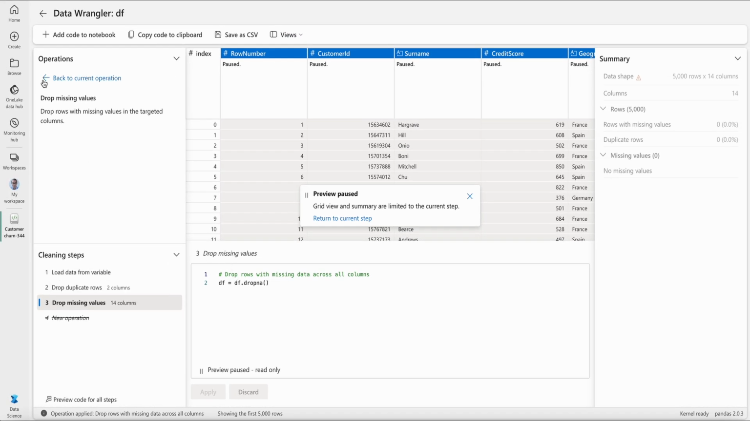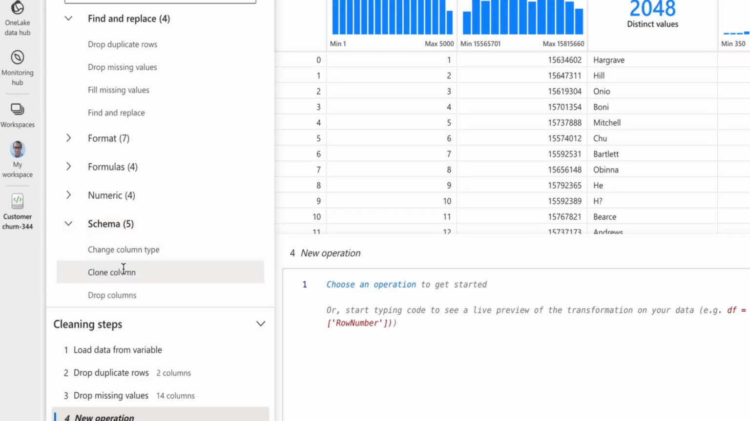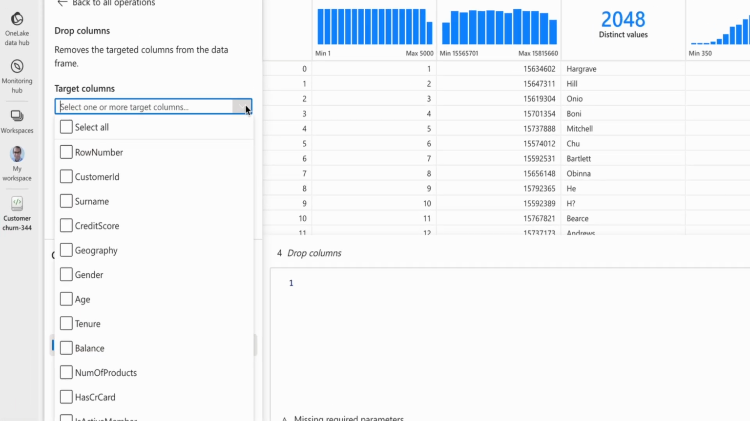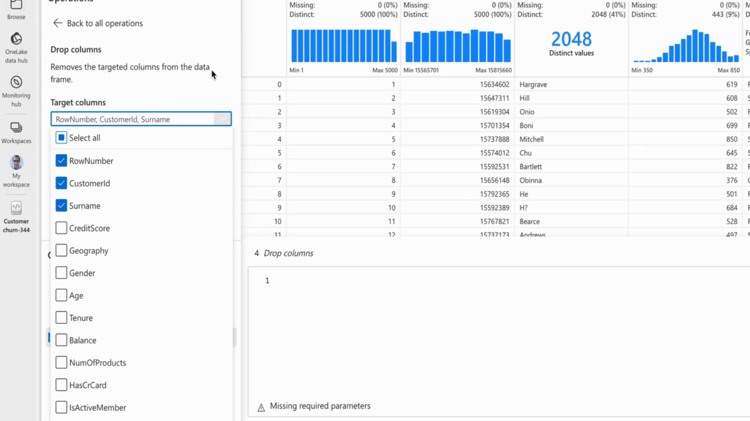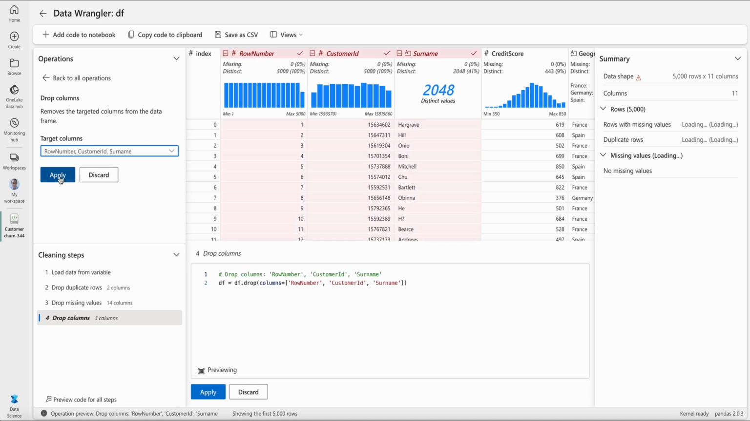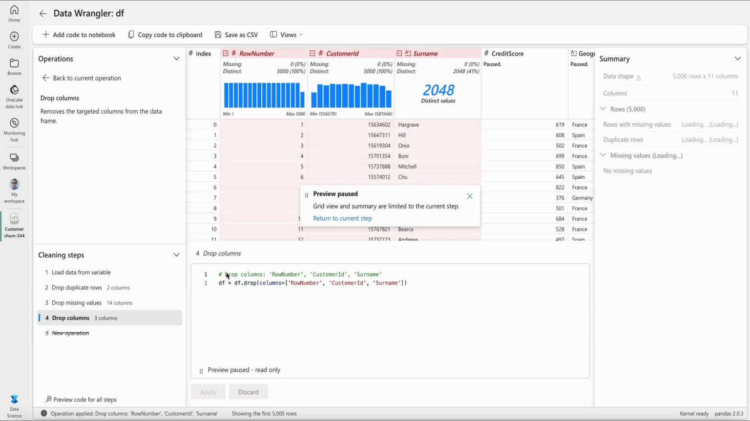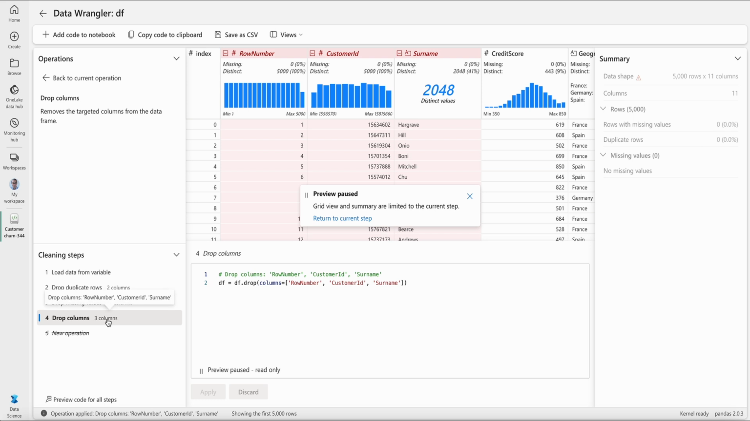For the last step, I'm going back again. I want to drop some columns which I think are not very useful. So I'm going to go to schema here, and then I'm going to say drop columns. And I'm going to select some target columns that I want to drop. So I'm going to look at, for instance, row number, customer ID, and surname. These are the columns that I don't think are very useful. So again, I'm going to do that. And then you can see that it shows me the preview here, and it generates the code for me. So you can see that it has already generated all the code for every step that I have done.